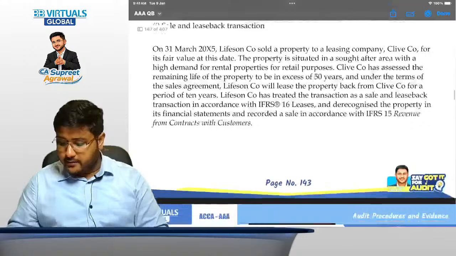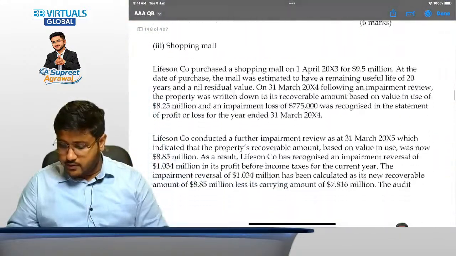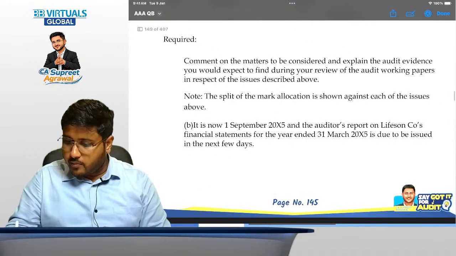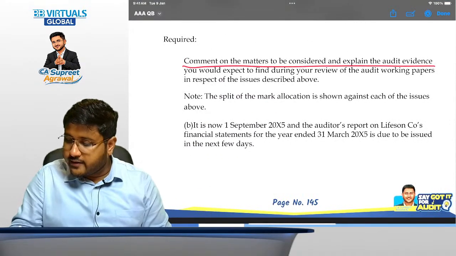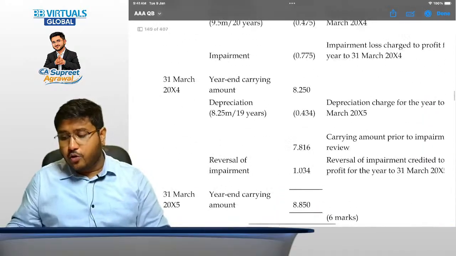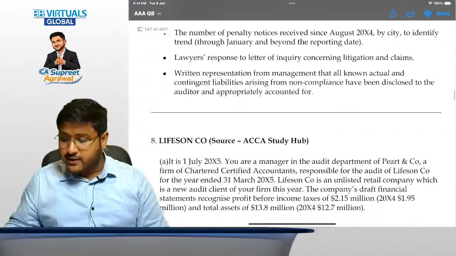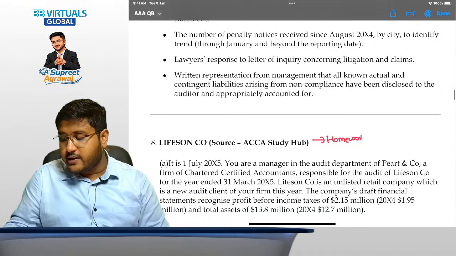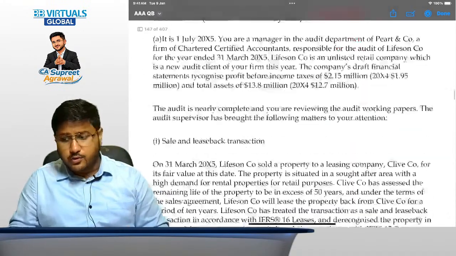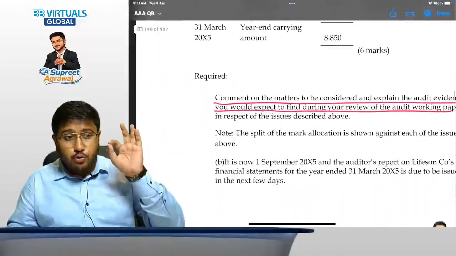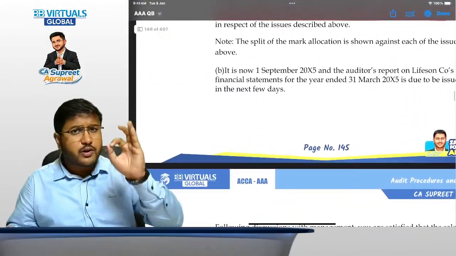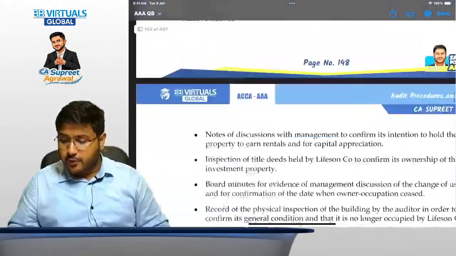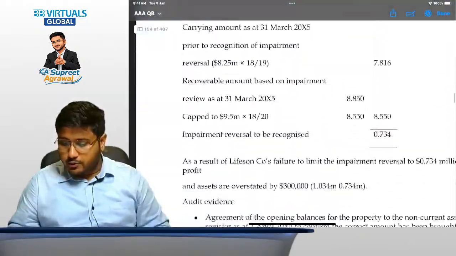Question number 8, again. What is the requirement? Comment on the matters to be considered and explain the audit evidences you would expect to find. All of these things are very, very important for us to understand that there are similar questions that you should be able to handle now. You just need to complete it once, okay? But do not just read it. Try to write the pointers. Even if you're not writing the full pointers, draft your answer in a little manner and then compare your answer to see whether you have covered all the relevant pointers or not. Now question number 9.